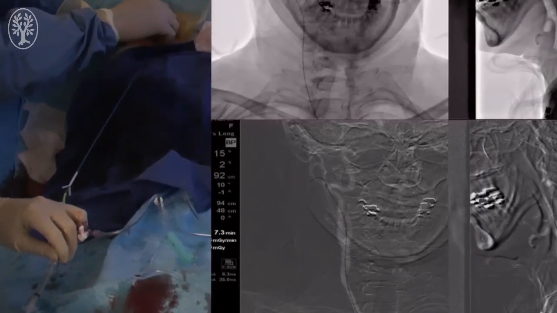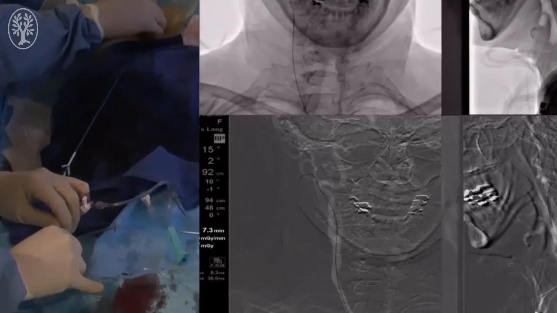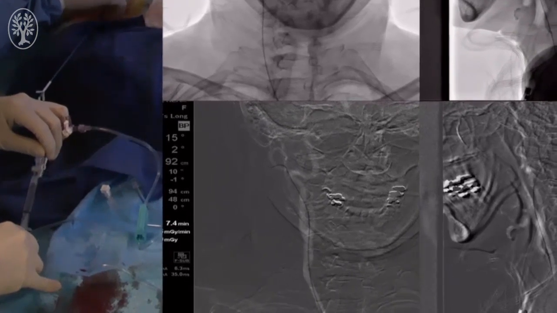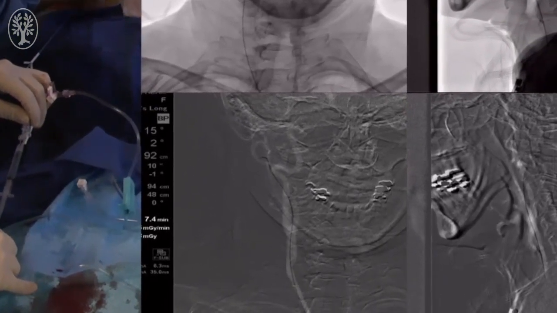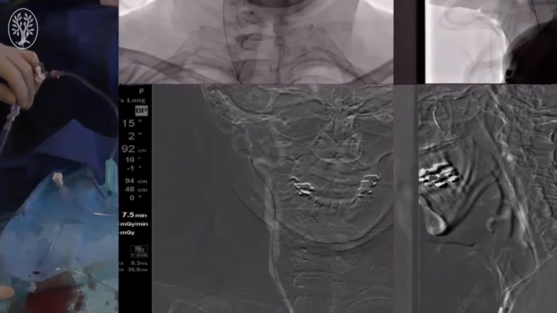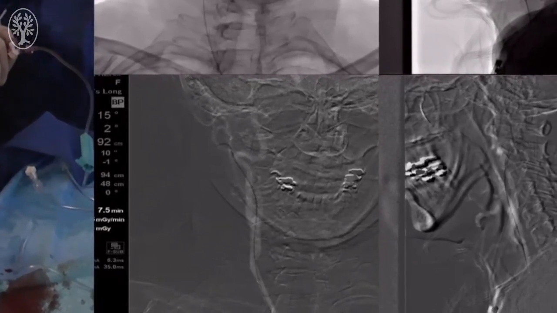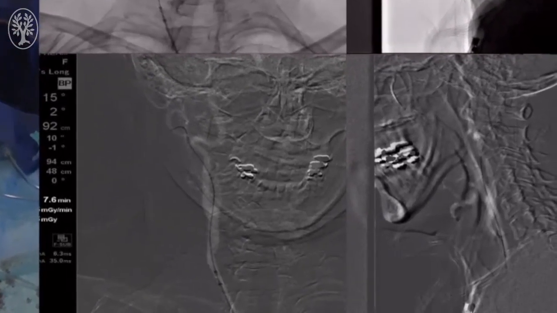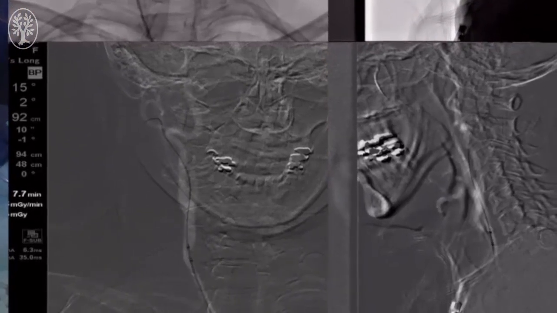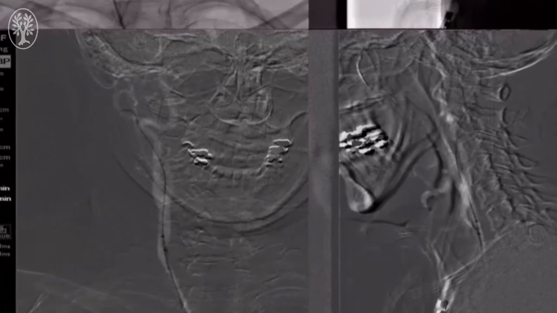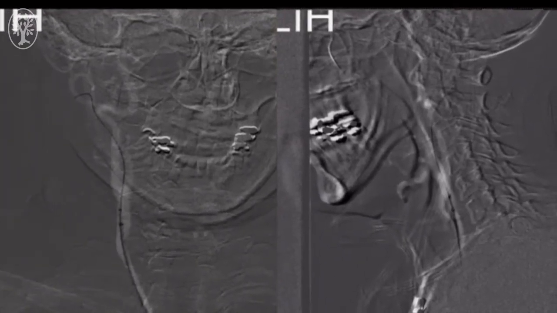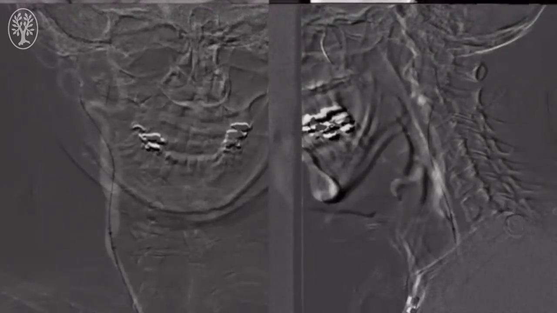Doing an exchange, we bring a balloon guide catheter on the roadmap using an exchange glide wire. As you can see, the balloon catheter has been prepped and is ready to be inflated. We want to position the catheter carefully in the internal carotid artery and establish complete flow arrest to prevent a false negative result.